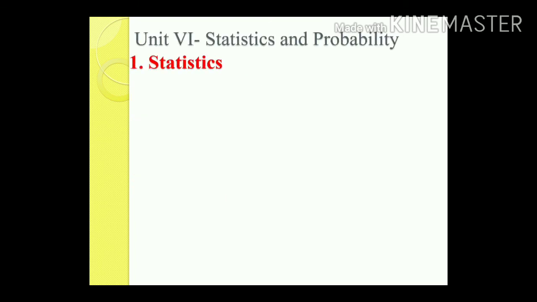The last unit is statistics and probability. In statistics and probability, the first chapter is statistics, in which you will be learning about collection of data, presentation of data, tabular form, grouped and ungrouped. And you need to study only the bar graph this year. That means histograms with varying base length are removed from the exam. Or you can learn histograms also, but with uniform width, uniform base length may appear.